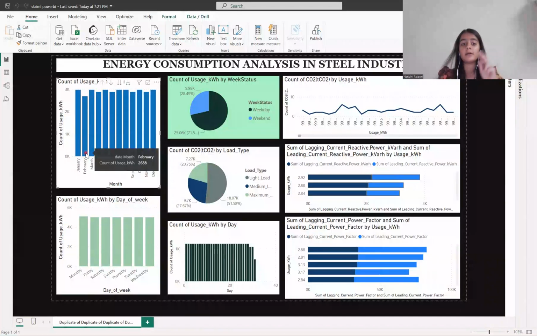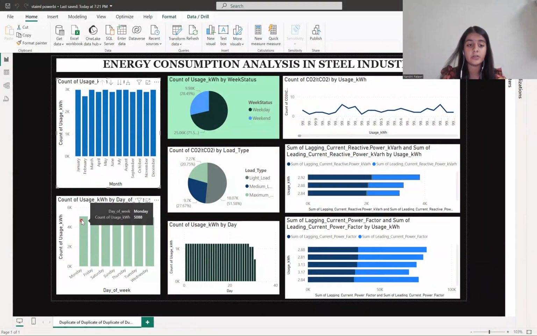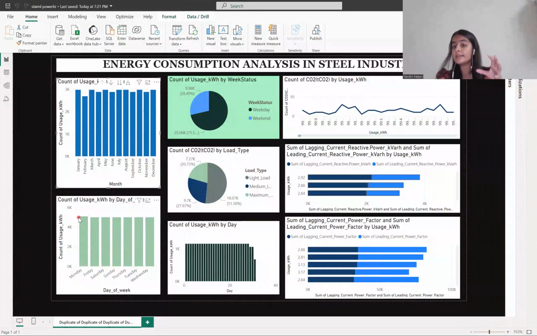Moving on to the second subset, which is for the weekly basis, as we can see here, there's a slight increase on Monday, which shows us that there's the highest energy consumption on Monday and an equal energy consumption on the other days, from Tuesday to Friday.